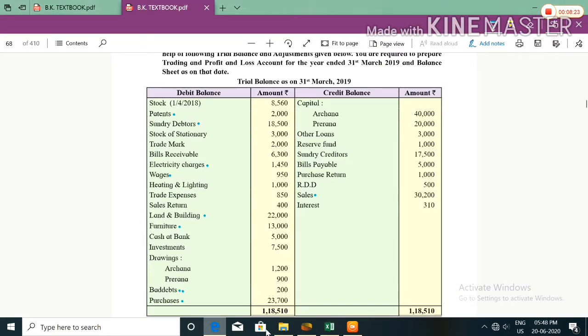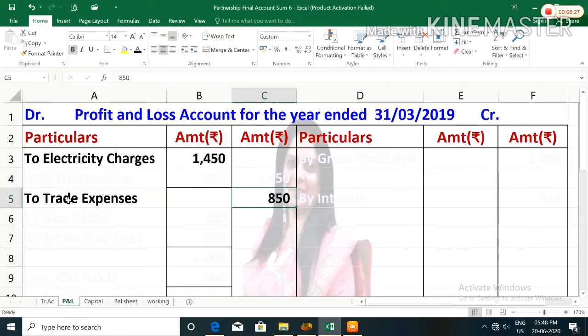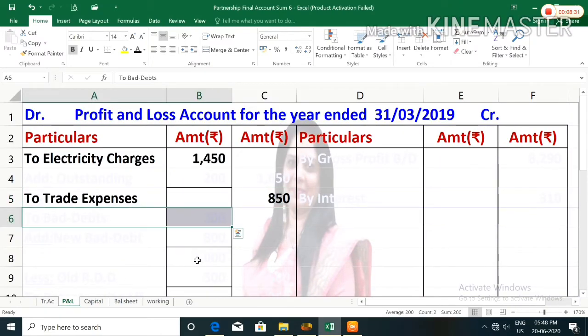Bad debts 200. Bad debts will be recorded in profit and loss account debit side. We will write to bad debts 200.